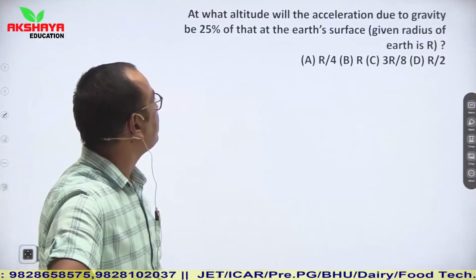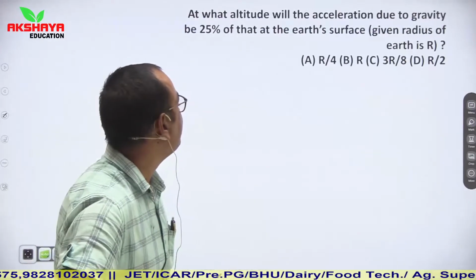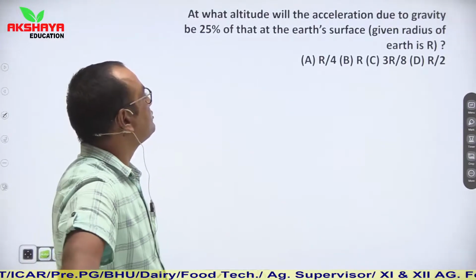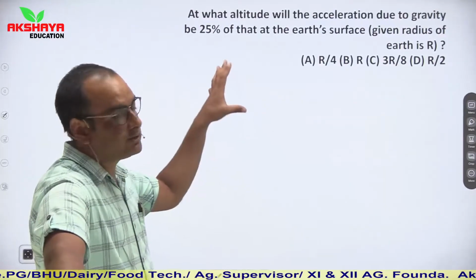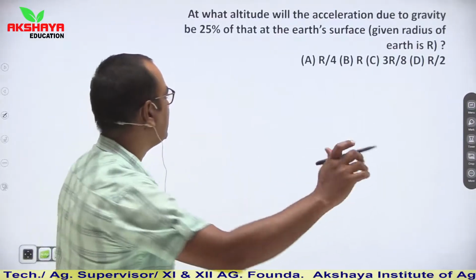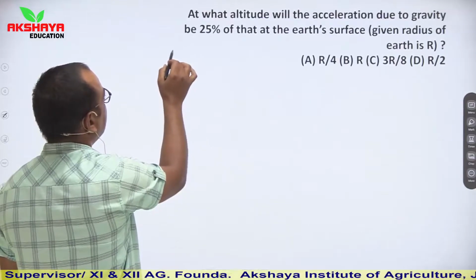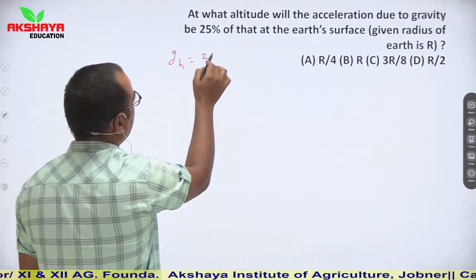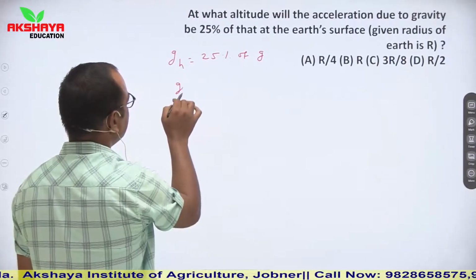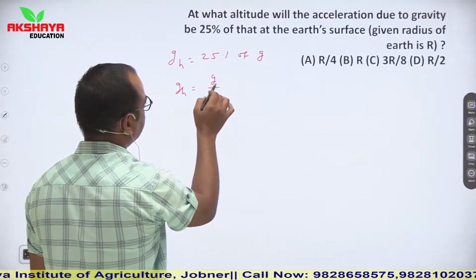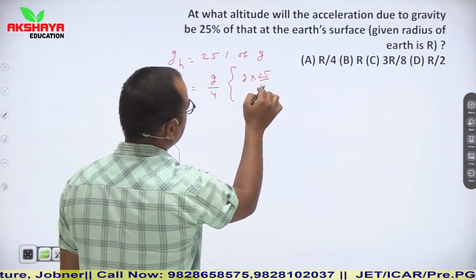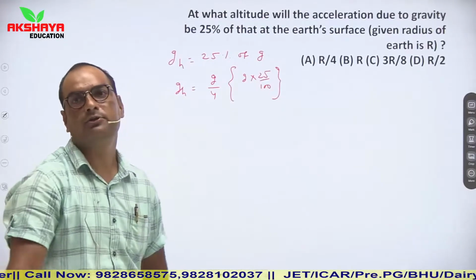So this is the question: at what altitude will the acceleration due to gravity be 25% of that at the earth surface? So बच्चों आपसे क्वेश्चन क्या पूछ लिया कि भाई कितने ऑल्टीट्यूड पे जो एक्सीलरेशन ड्यू टू ग्रेविटी है वो 25% हो जाएगा किसका? At earth surface. It means we are given that gh is equal to 25% of g. It means gh is equal to, let us say, g by 4. 25% means g into 25 upon 100. So it is g by 4.